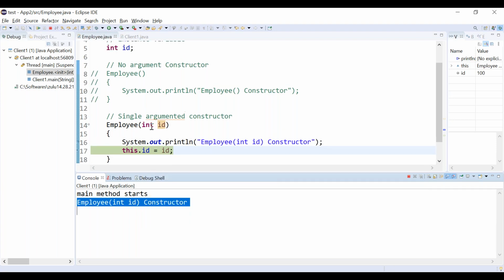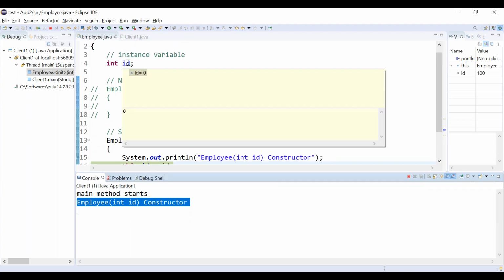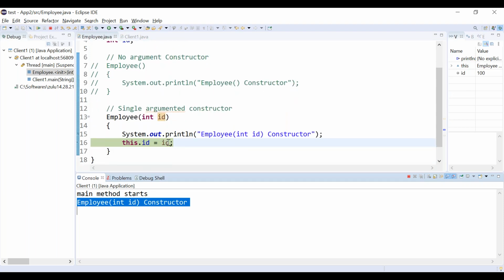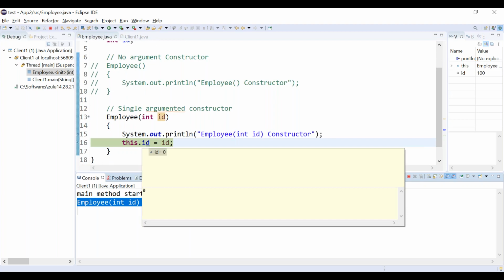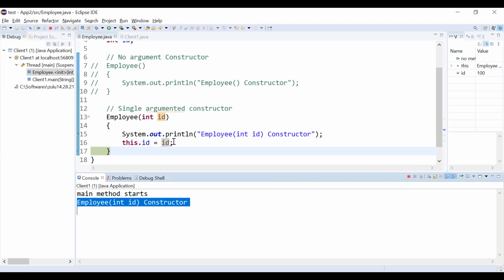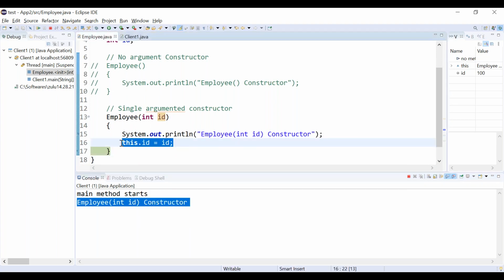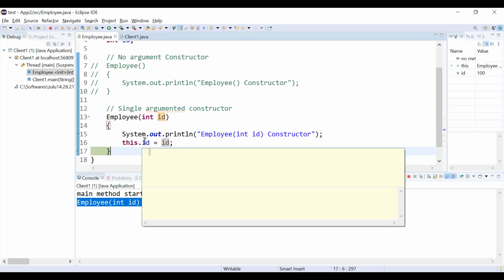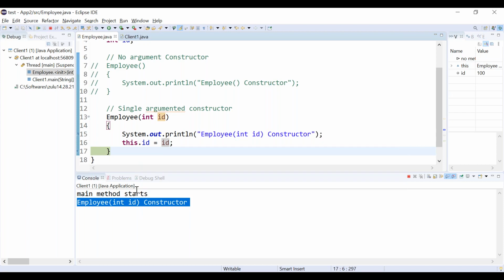See here, before assigning, the instance variable value is 0. You guys know that, right? When we are creating the object, by default instance variables will be loaded with default values. For int data type, the default value is 0. So we are assigning 100 to the instance variable. After executing this line, what happened? Assignment is completed, correct? Now you see the instance variable value id also became 100, correct?